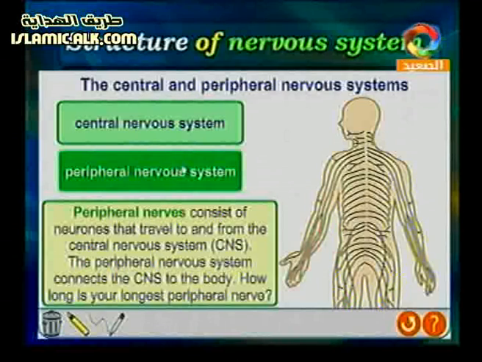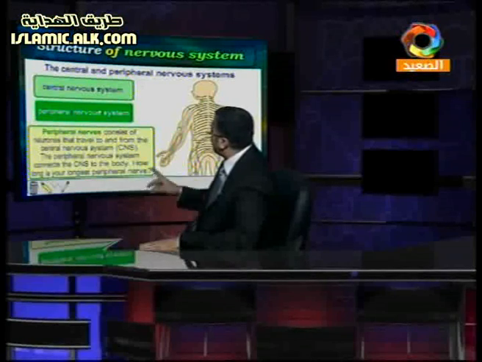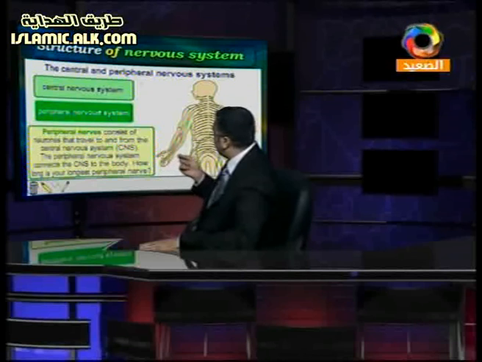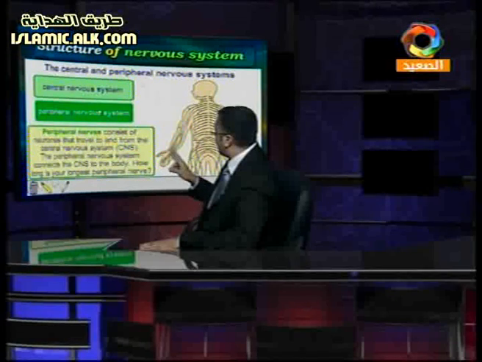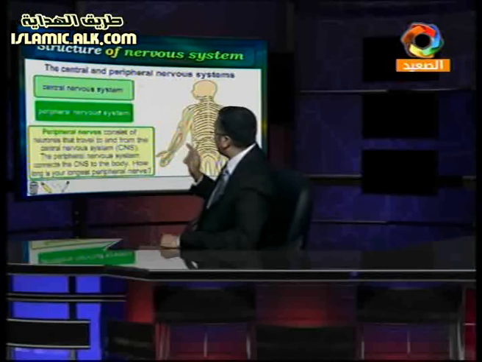So here the peripheral nervous system is branched from the spinal cord and the brain. Why? Because the brain contains millions of cells and tissues. So we have the parts branched from the brain inside our head, called cranial nerves. But we have another branching formed by, or extended from, the spinal cord, called spinal nerves also.